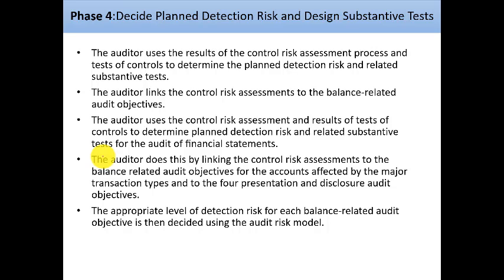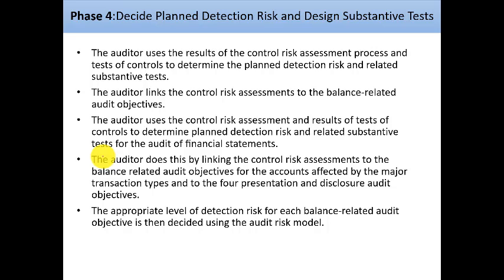Of course, the balance-related audit objectives are existence, completeness, accuracy. Sorry, occurrence is a transaction-related audit objective. Existence, completeness, accuracy, all of these must be taken into consideration, but in more depth, which means the designed substantive tests are the in-depth tests to be done when you are auditing the balances of the financial statements after you decided on the control risk.